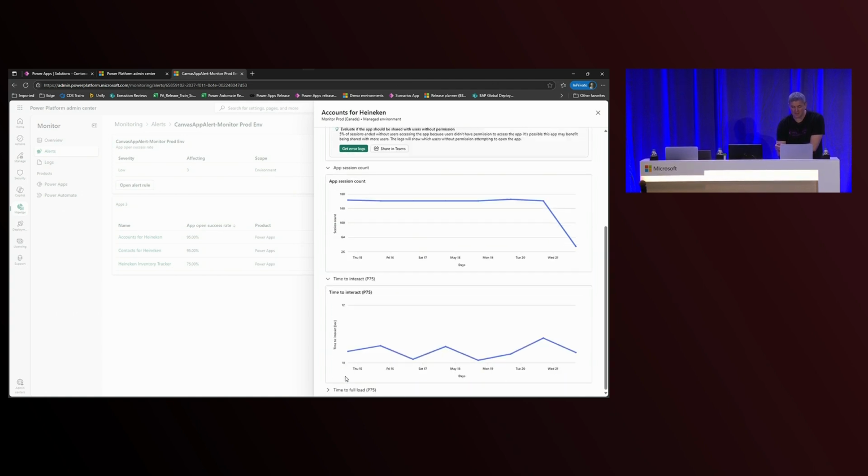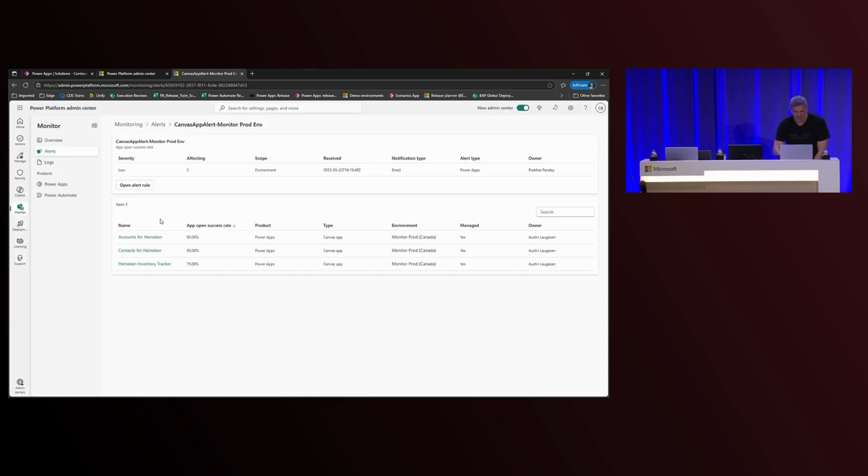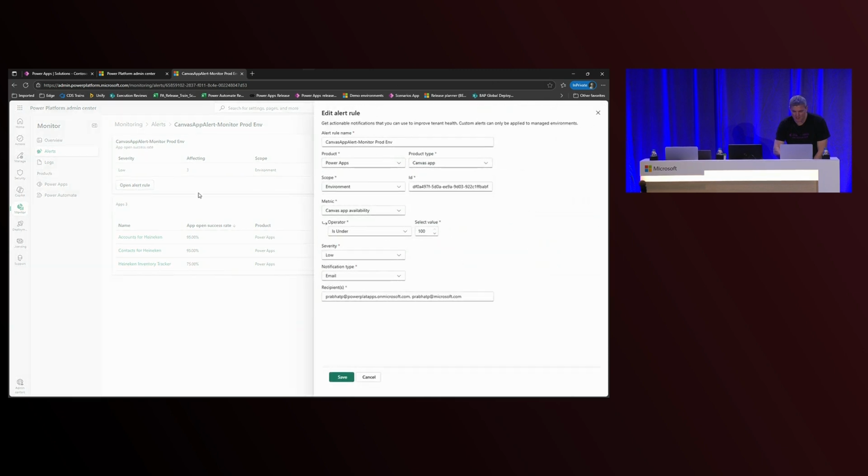Time to interact. So this is kind of a dwell time metric, which is super important. This is an AI-focused metric. And so as you're building out different agents that are embedded within your app, it's looking at how long people actually spent interacting with that agent. It gives you a good sense of how you can start improving your AI first experiences going forward. And so just to take a quick look at that too, as far as how I can subscribe to these.